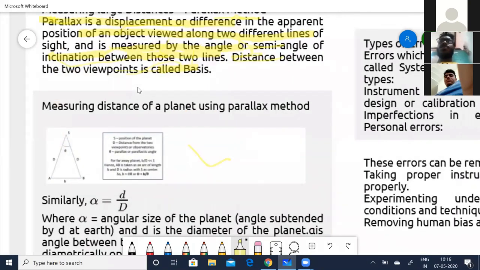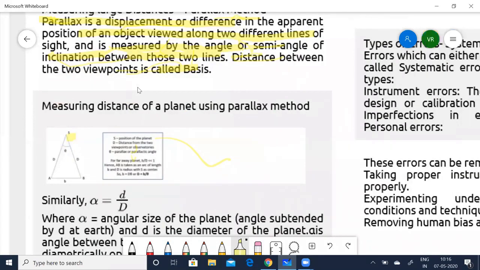Say, for example, you are going to measure the distance of a planet using the parallax method. Let us say S is the position of the planet, and capital D is the distance between the 2 viewpoints. A is 1 viewpoint and B is 1 viewpoint. So AS and SB are equal to D, the distance between the 2 viewpoints, and theta is the angle between them.